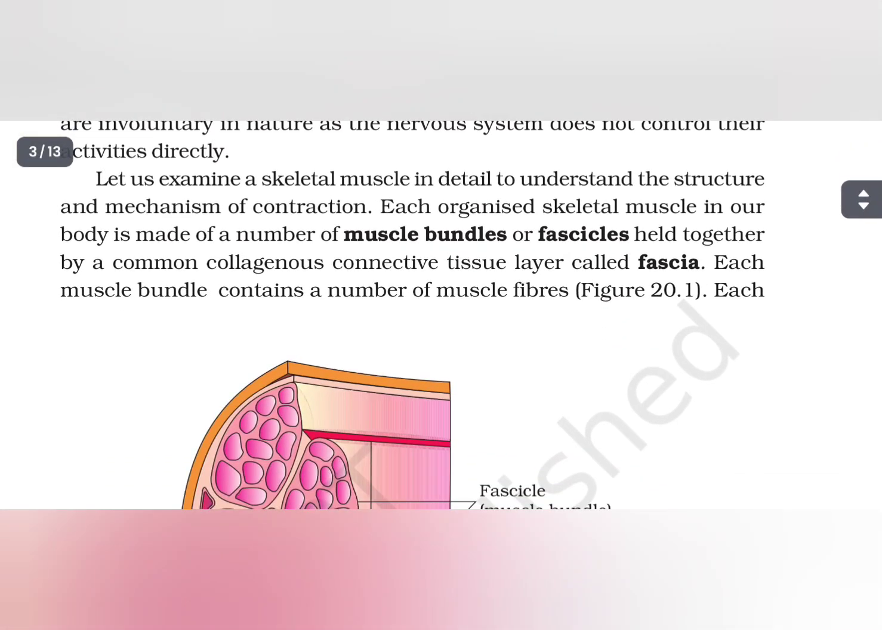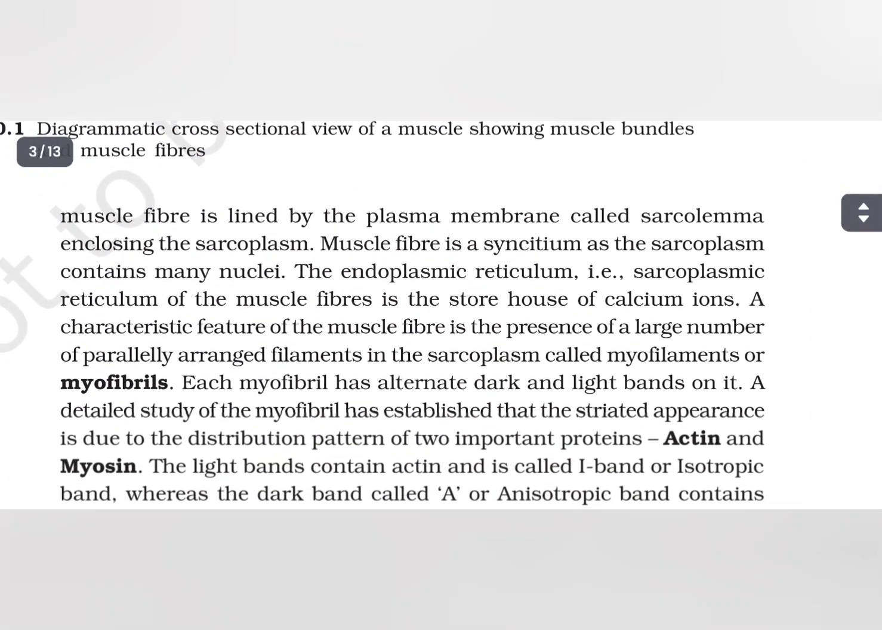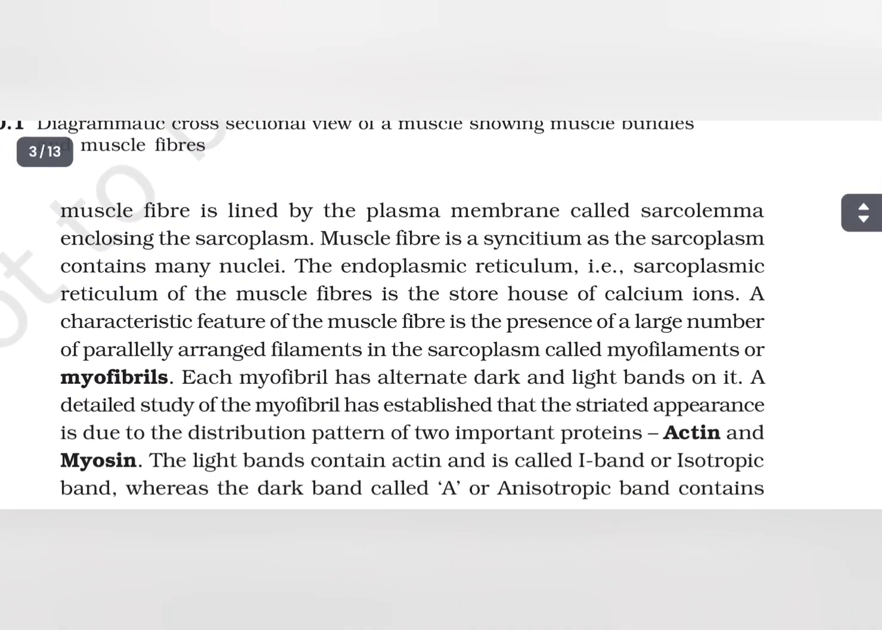Let us examine a skeletal muscle in detail to understand the structure and mechanism of contraction. Each organized skeletal muscle in our body is made up of a number of muscle bundles or fascicles held together by a common collagenous connective tissue layer called fascia. Each muscle bundle contains a number of muscle fibers. Each muscle fiber is lined by the plasma membrane called sarcolemma enclosing the sarcoplasm. Muscle fiber is a syncytium as the sarcoplasm contains many nuclei.